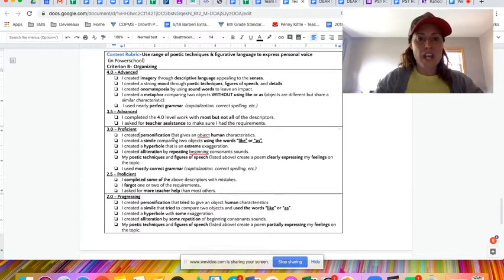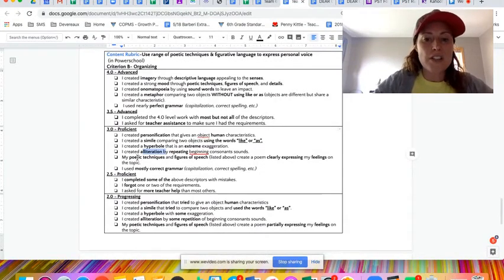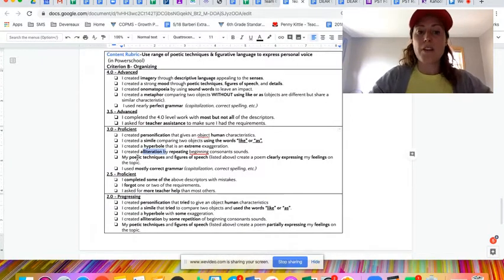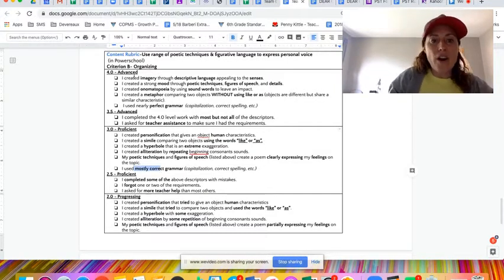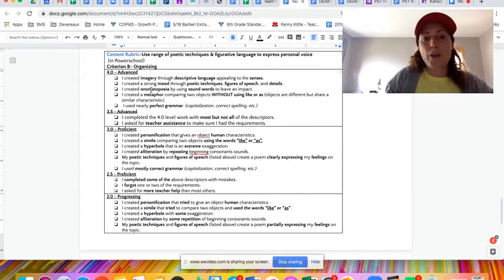So personification, I created a simile, I created hyperbole, I created alliteration, and this gives little hints of what those are for the rest of the definition or the descriptors. And then my poetic techniques and figures of speech create a poem clearly expressing my feelings on the topic, and I use mostly correct grammar, capitalization, spelling, etc. Okay, that's a 3.0. For a 4, you're adding imagery or mood, onomatopoeia, metaphor, and you have really perfect grammar.